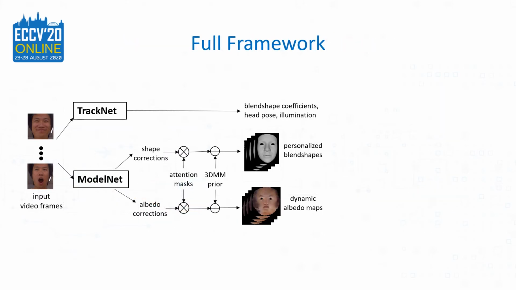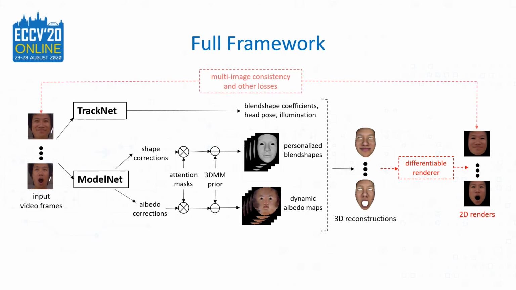On a parallel branch, we estimate the per frame facial motion parameters such as blend shape coefficients, pose, and illumination. These are then combined to reconstruct the 3D faces, which are then rendered for end-to-end self-supervised training.